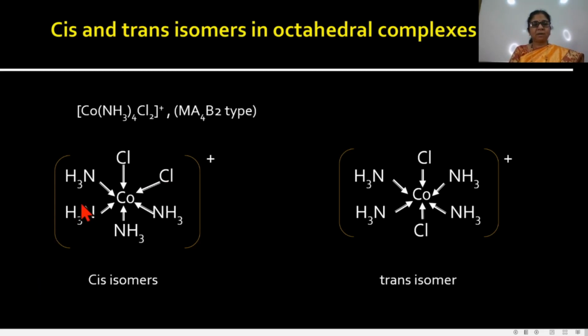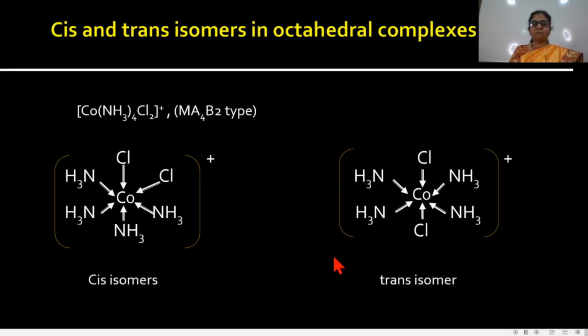In this example, the 2 same groups are on the adjacent side of the central metal ion. Therefore, this complex is called the cis isomer. And in this example, the same groups are on the opposite side of the central metal ion. Therefore, this complex is called the trans isomer. That means these 2 are geometrical isomers.